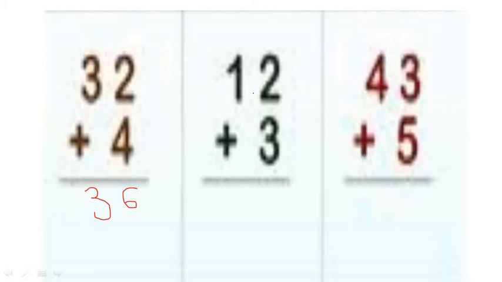Now we have number 12 plus 3. So first of all, start from the ones column. 2 plus 3. By adding 3 to 2, start counting after 2: 3, 4 and 5. We get number 5. 1 plus 0, we get number 1. So we can say that 12 plus 3, we get number 15. 43 plus 5. By adding 5 to number 3, we get number 8. By adding 0 to 4, we get number 4.